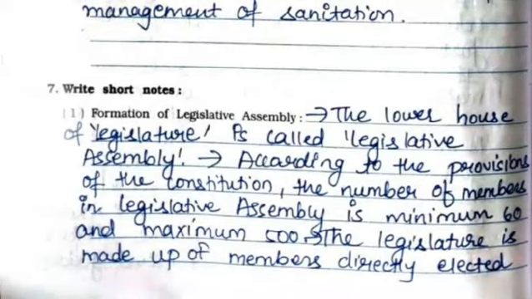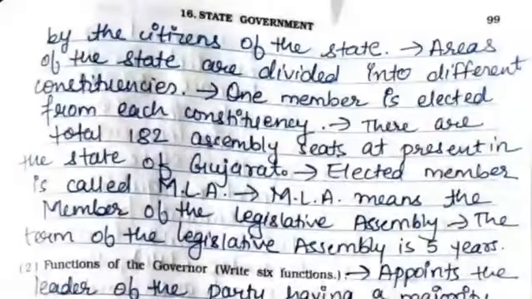First one is formation of legislative assembly. The lower house of legislature is called legislative assembly. According to the provisions of the constitution, the number of members in legislative assembly is minimum 60 and maximum 500. The legislature is made up of members directly elected by the citizens of the state. Areas of the state are divided into different constituencies. One member is elected from each constituency. There are total 182 assembly seats at present in the state of Gujarat. Elected member is called MLA. MLA means the member of the legislative assembly. The term of the legislative assembly is 5 years.